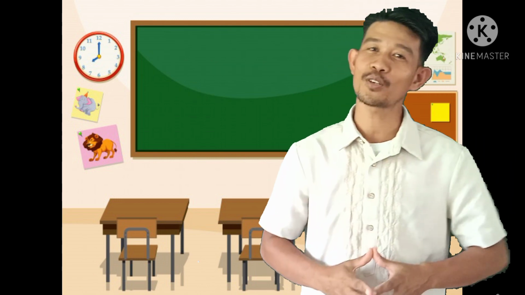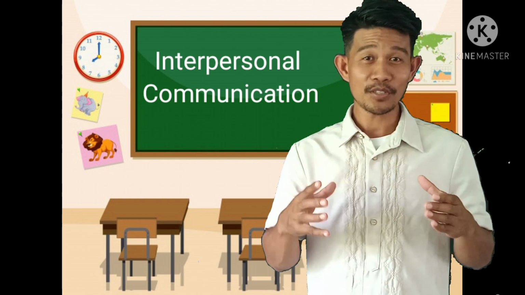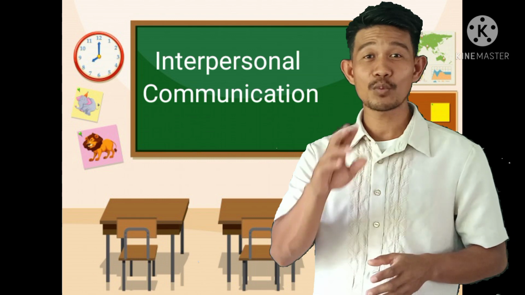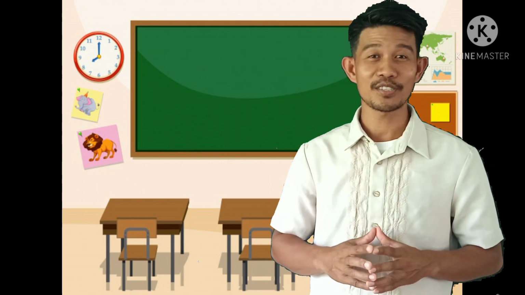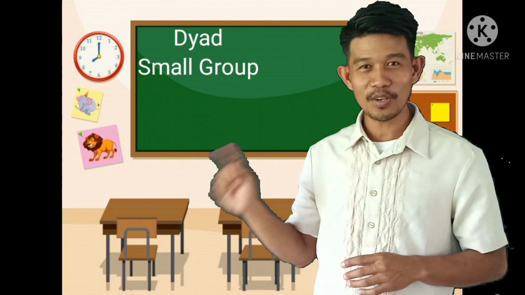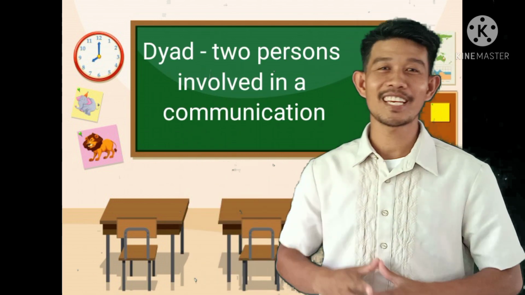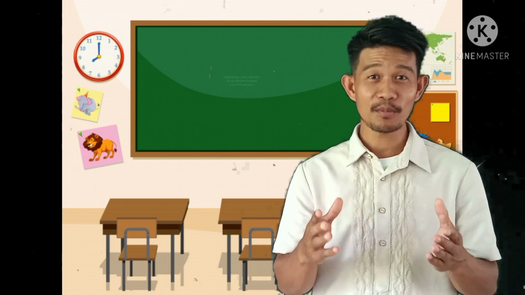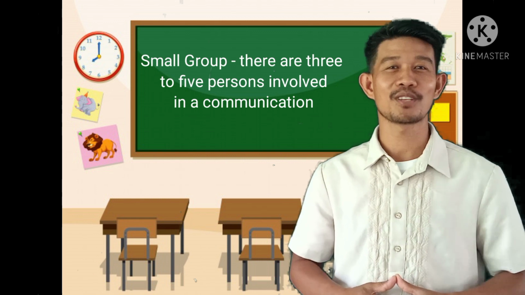The first one is what you call the interpersonal communication. Interpersonal communication, in here, the communication happens between 2 persons. There are 2 types of interpersonal communication. The first one is what you call the dyad. And the second one is what you call the small group. So when you talk about dyad, there are only 2 persons who are involved in the communication. When you talk about the small group, there are 3 persons who are involved in the communication.